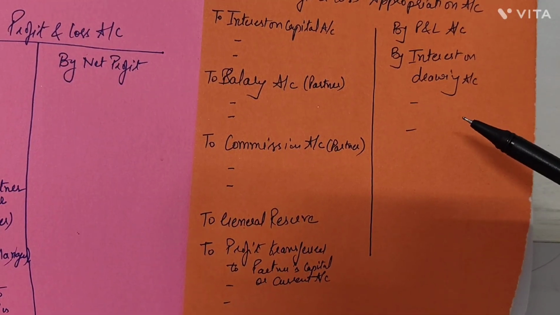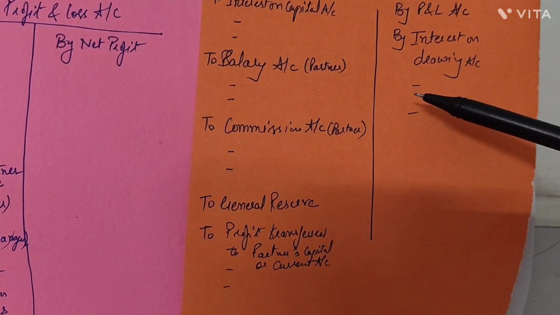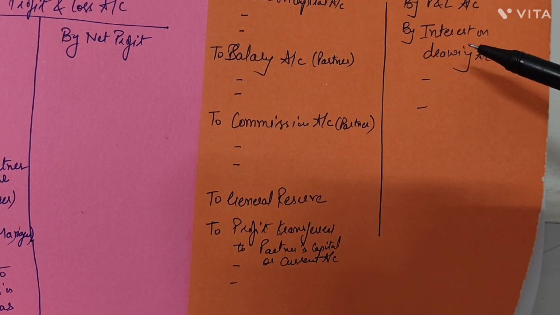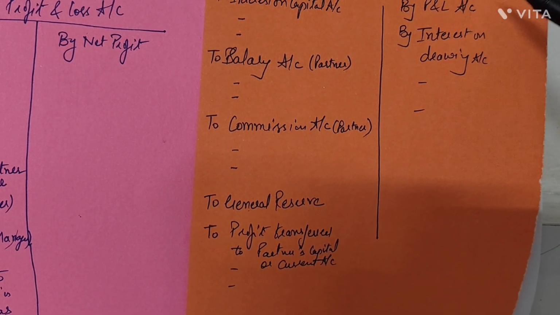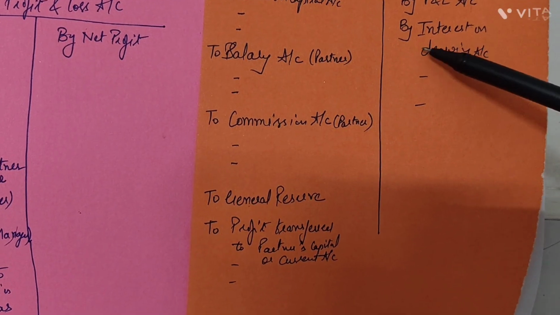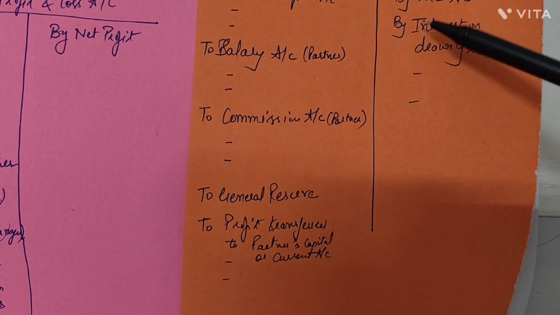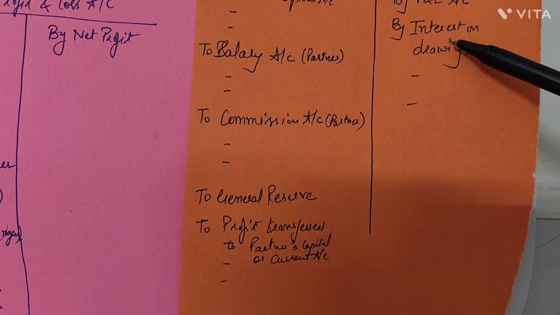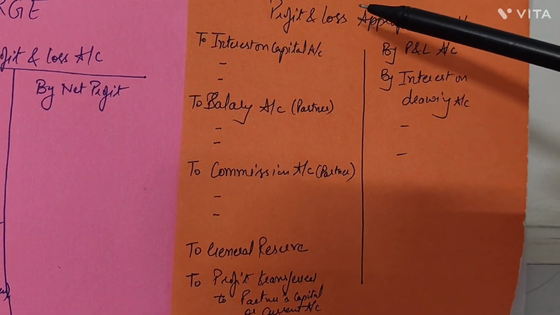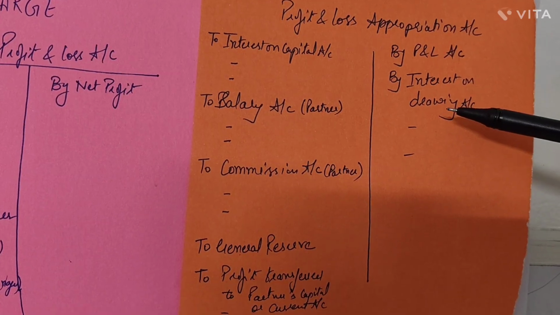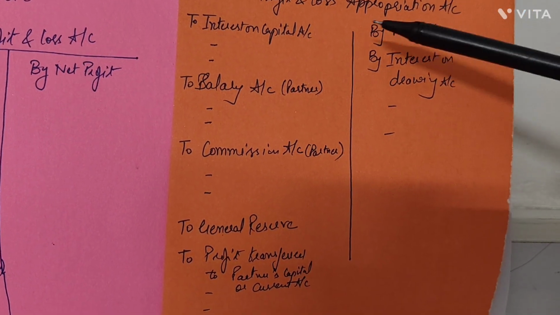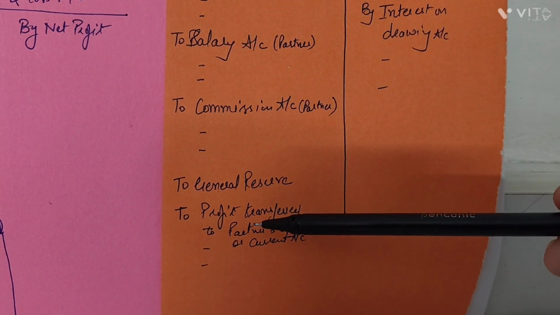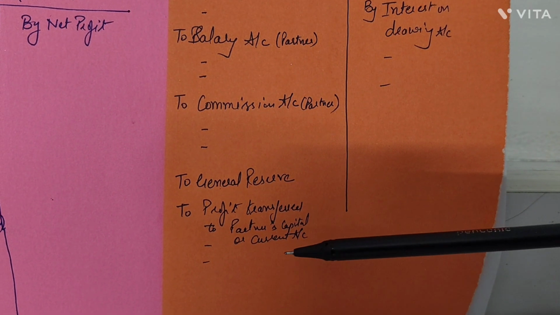How is it an income for the business? Because when partners withdraw money from the business against their profits, then they are supposed to pay interest to the firm. And when they pay interest to the firm, interest is received by the firm. So for the firm, it is an income. So it is shown on the credit side of the P&L appropriation account. Okay. So now from here, we will get the profit that will be transferred to the partner's capital account or current account.